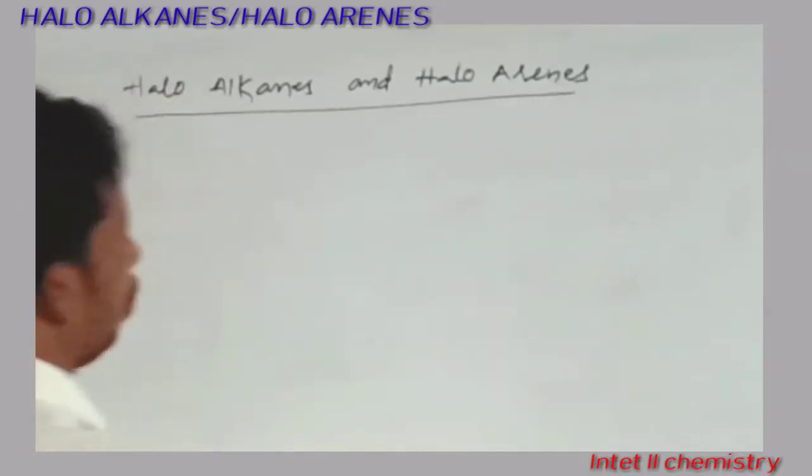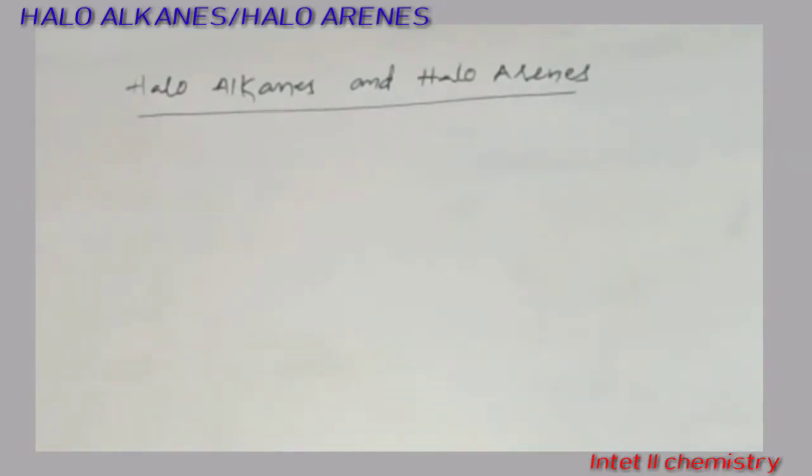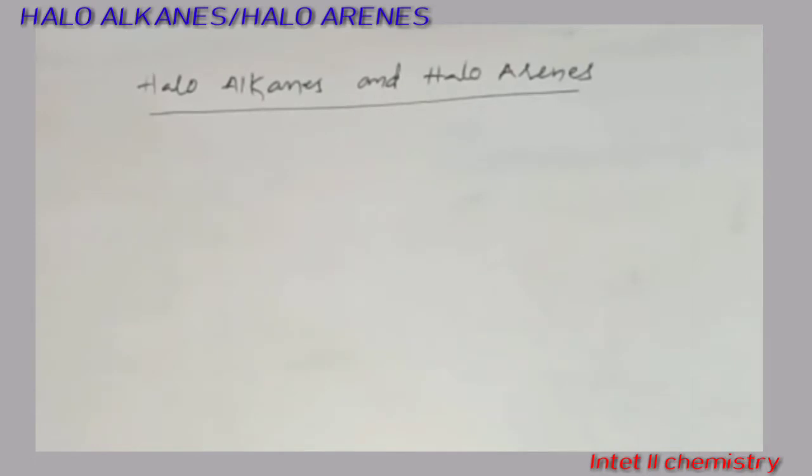Haloalkanes and haloarenes. Already we know the definition of hydrocarbons: compounds which contain only carbon and hydrogen atoms. Including carbon and hydrogen, if there are any heteroatoms, those compounds are called organic compounds.